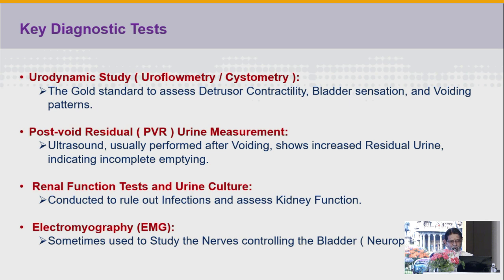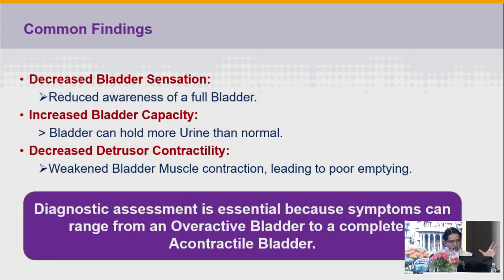Post-void residual urine: with ultrasound, we can make out pre-void and post-void volumes. A clinically palpable bladder clearly shows the patient must be having non-obstructive distension. Renal function tests and urine culture, and of course electromyography, are sometimes used to study nerve conduction. The common findings include decreased bladder sensation, increased bladder capacity, and decreased detrusor contractility, ranging from overactive bladder to a completely acontractile bladder.